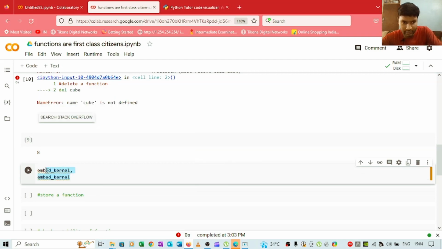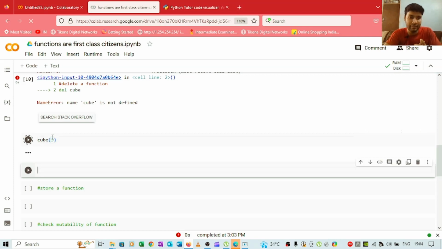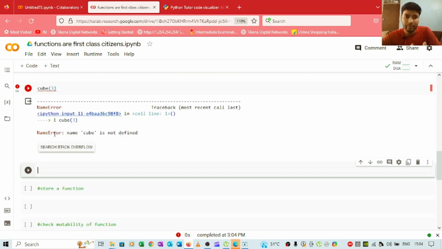There is some internet issue, I guess. If I try to call the function cube and provide 3 as the input, and run the cell, we will get an error as the output, because we have already deleted that function.